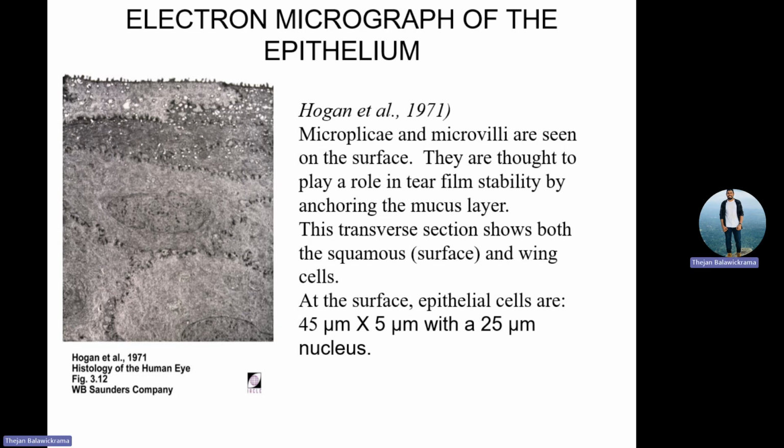At the surface, epithelial cells are around 45 microns by 5 microns, with a 25 micron nucleus. So remember this value, especially when you are sitting for an eyeball exam. In future also we will be talking about the same thing, and remember these factors. These values are critically asked.